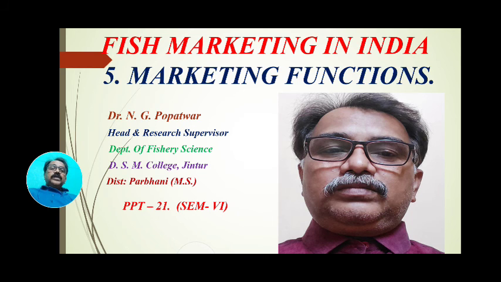Third, producer to processor to consumer. And fourth, the producer produces, then the product is purchased by a cooperative society, which stores the goods purchased from the producer, and after a sufficient market value it is sold in the market to the consumer.